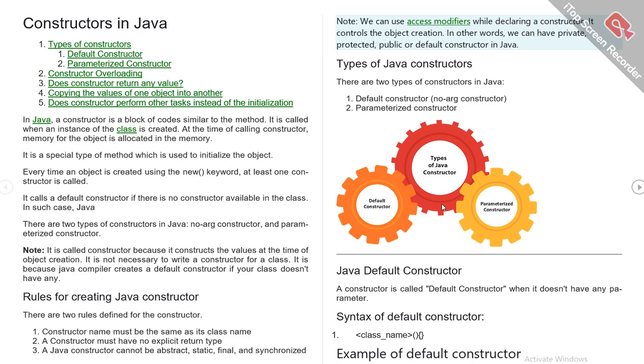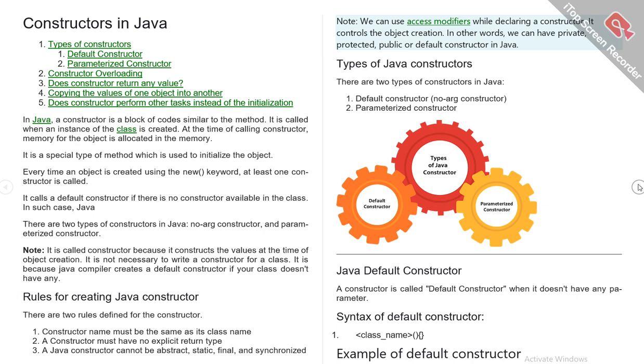Types of Java constructors. There are two types of constructors in Java: default constructor or no-arg constructor, and parameterized constructor. A Java default constructor is a constructor that doesn't have any parameter. Syntax of default constructor: class name.